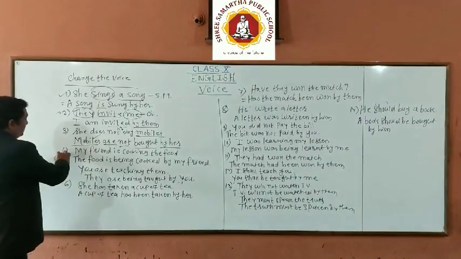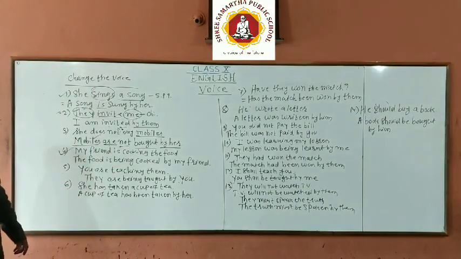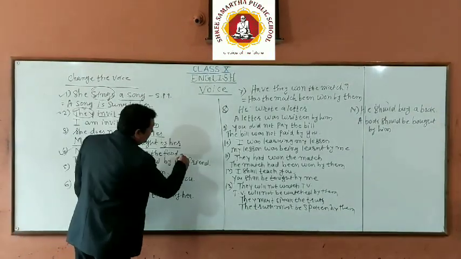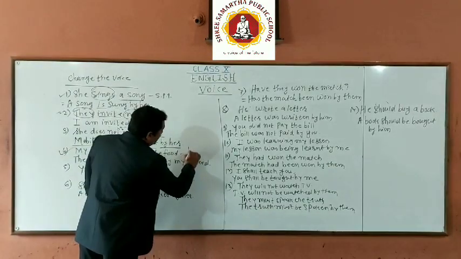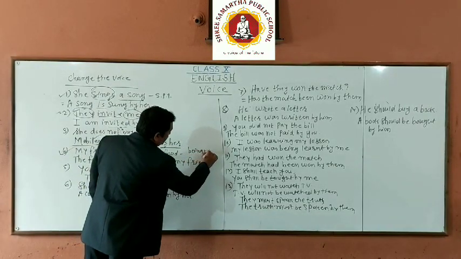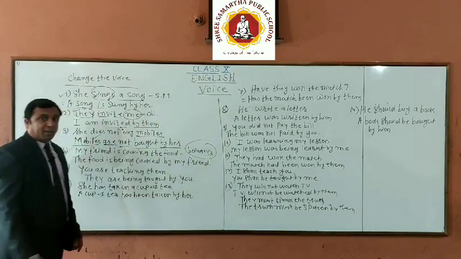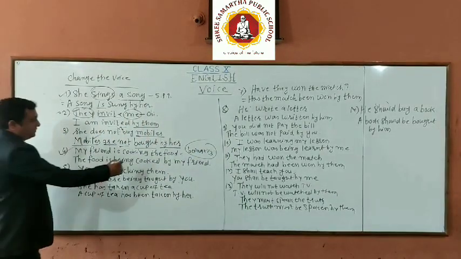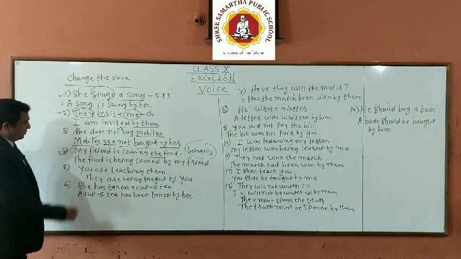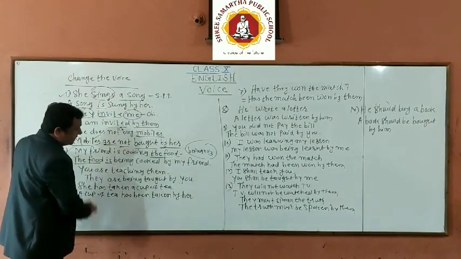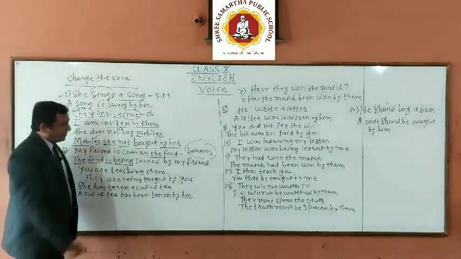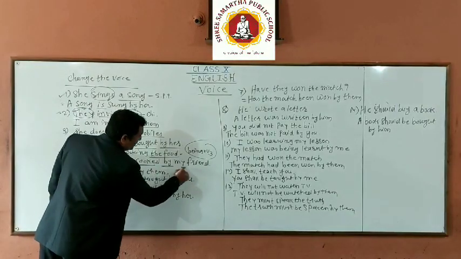Now tense: present continuous tense. As per the rules, being is used. Apply the rule. Object first. The food is being cooked by my friend.